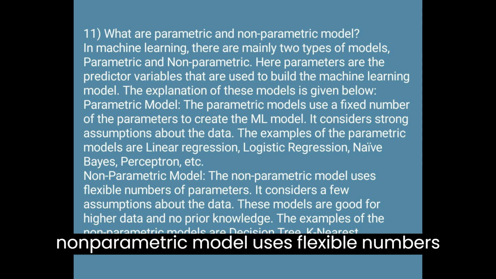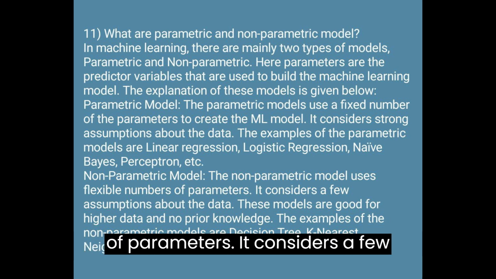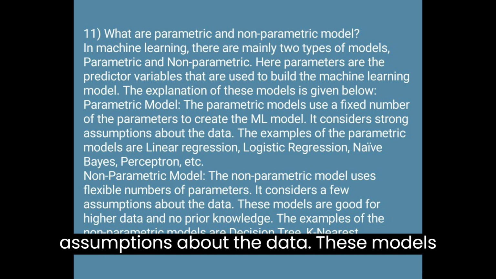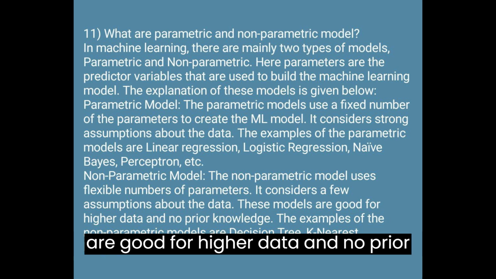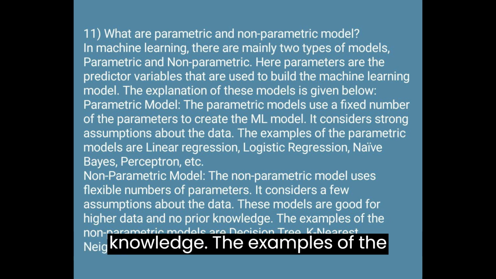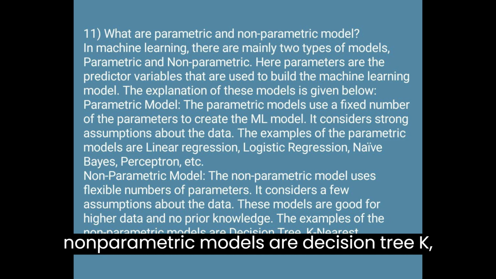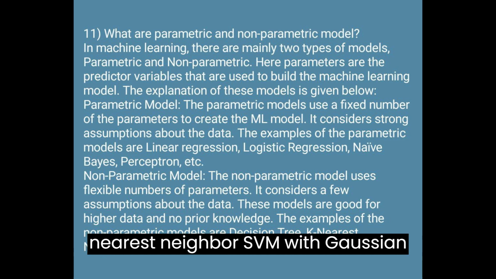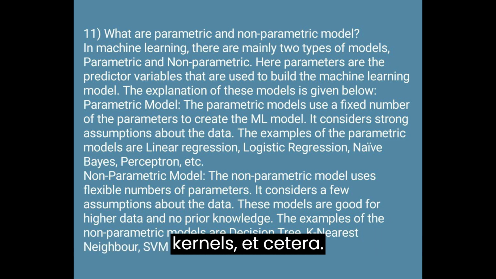Non-parametric model. The non-parametric model uses a flexible number of parameters. It considers few assumptions about the data. These models are good for large data and no prior knowledge. The examples of the non-parametric models are decision tree, k-nearest neighbor, SVM with Gaussian kernels, etc.